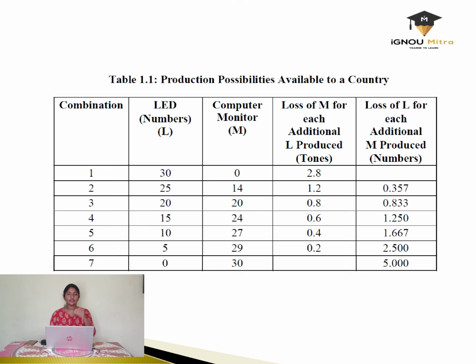The last combination will have 0 LED screens. That is, we started from 30 and now we have reduced the LED screens to 0, and at the same time computer monitor screens have increased from 0 in the first combination to 30 in the 7th combination. And as we have computed before, loss of M for each additional L produced in turn is 0 in the 7th combination, but at the same time it's high in the loss of L for each additional M produced, that is 5 numbers. This is what we get to know from the table. We'll represent this graphically in the production possibility frontier, which is explained in the next slide.